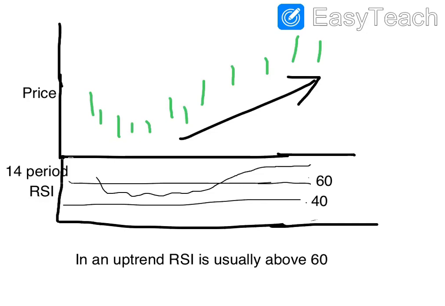Now once the price starts to go up, the RSI will cross 60 and remain above 60. So long as there is an uptrend, the RSI will tend to remain above 60. This is a very, very important rule, with the help of which you can identify a trend. Obviously you want to invest in an uptrend. So when the RSI is above 60 or has crossed 60, it's a good time to enter into the script.